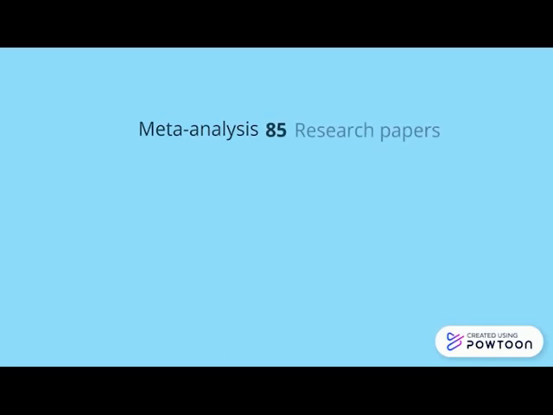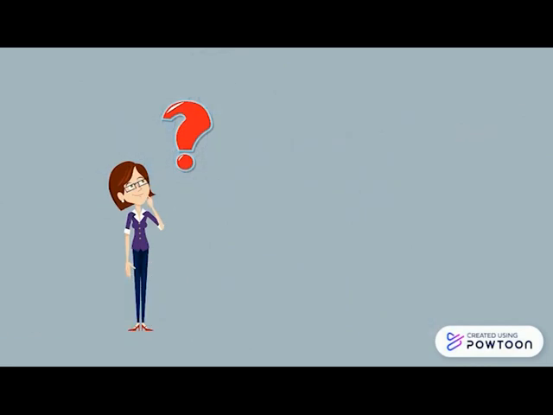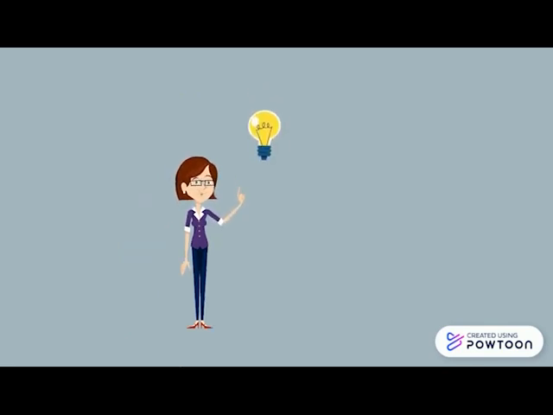The meta-analysis of 85 research papers shows that there is an increase in rainfall by 16% over urban areas. But has urbanization caused a change in the rainfall pattern? We don't have an answer to that. The research will aim to answer that question.